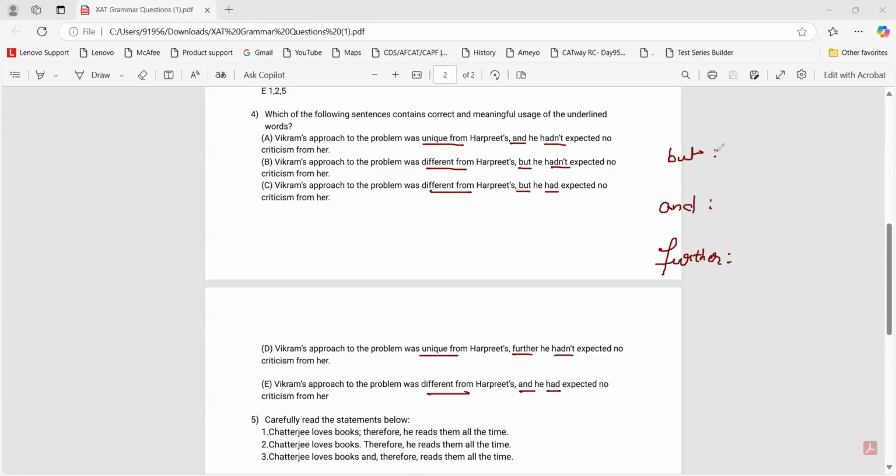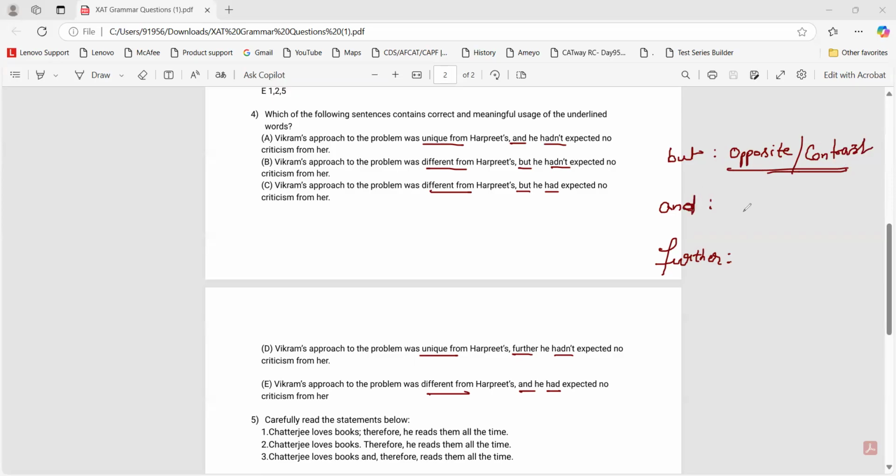Anyone who would like to add? Yes. So let me know if I'm correct. But is used to go opposite, right? Or to contrast to the previous sentence.